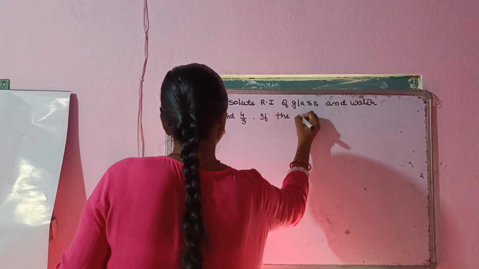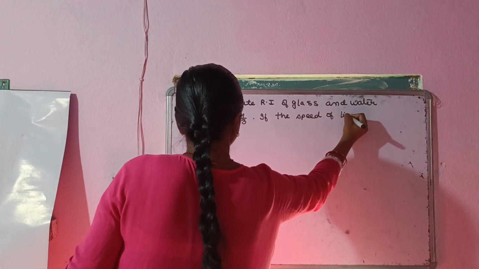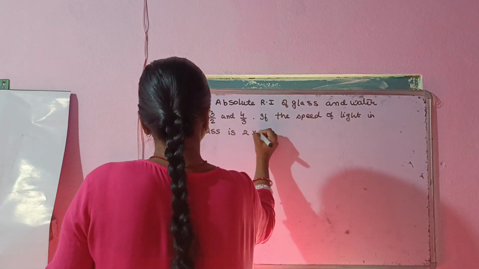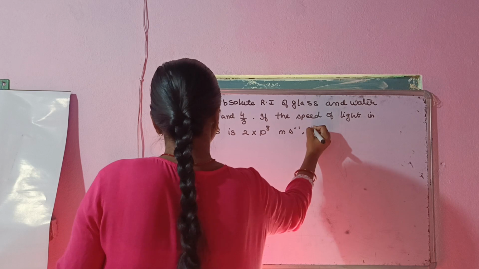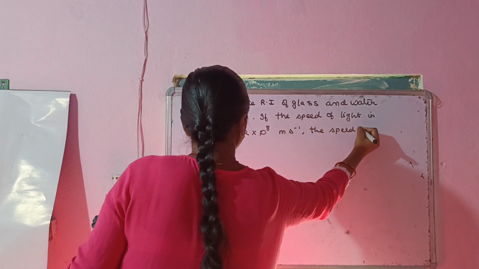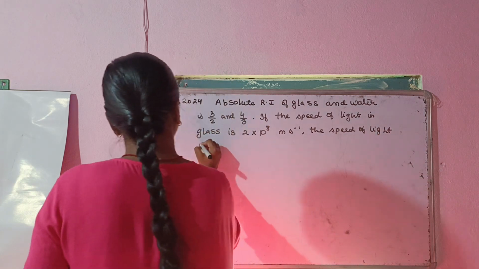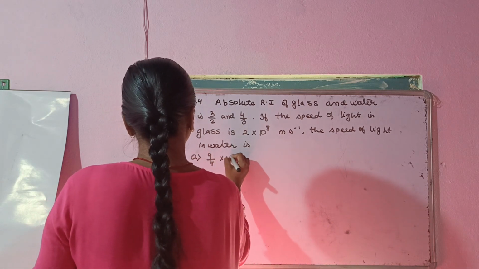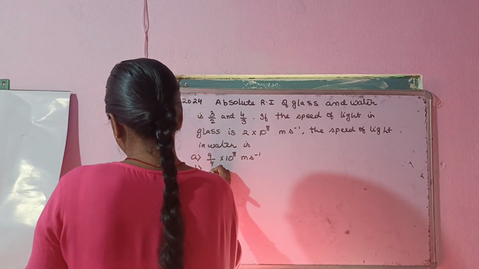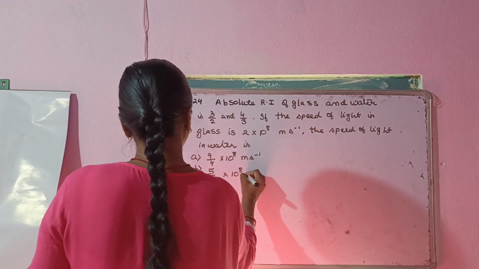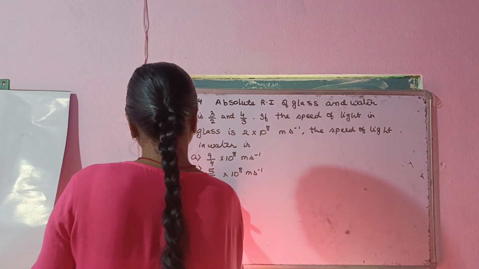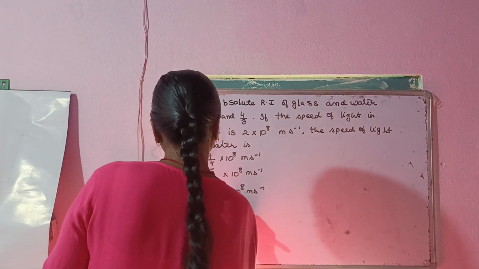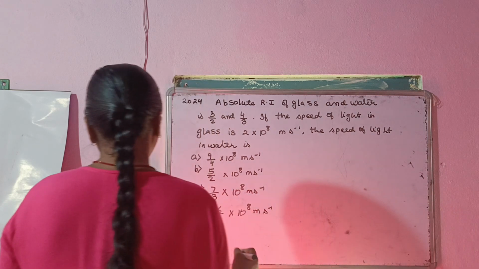If the speed of light in glass is 2 into 10⁸ meter per second, the speed of light in water is: A option 9/4 into 10⁸ meter per second, B option 5/2 into 10⁸ meter per second, C option 7/3 into 10⁸ meter per second, and D option 16/9 into 10⁸ meter per second.